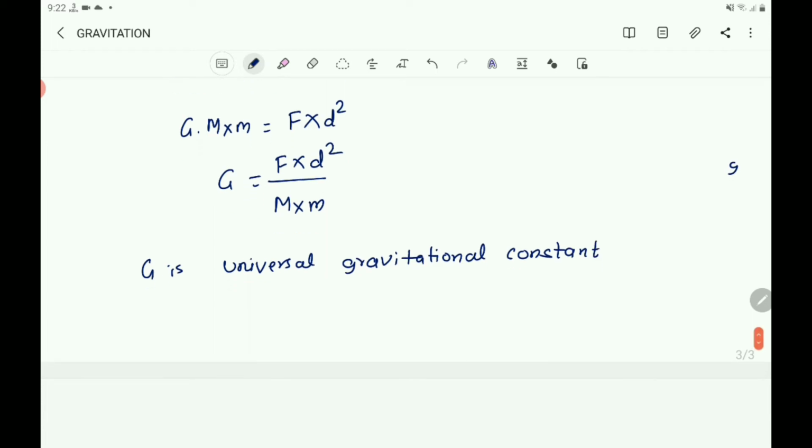Then what is the SI unit of G? It is Newton meter square by kg into kg, that is, N m square kg to the power of minus 2.